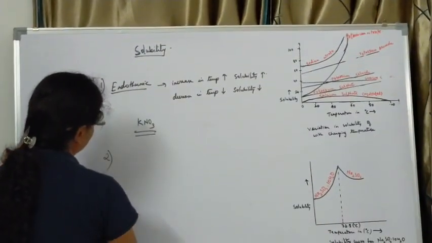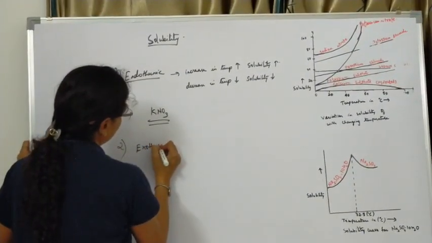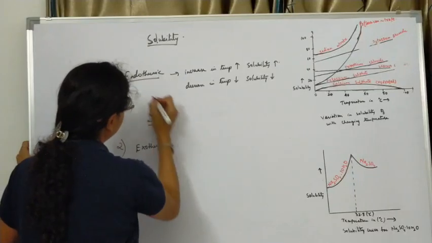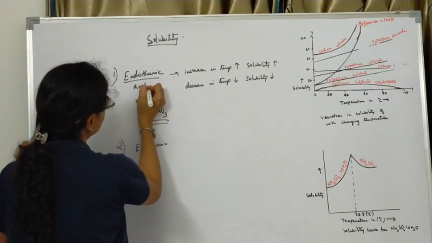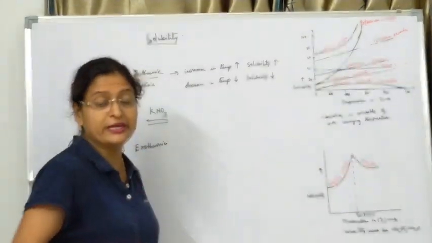The next type of reactions dependent on temperature and solubility are exothermic reactions. Once again I remind you, exothermic reactions are those where heat energy is evolved, heat is given off.